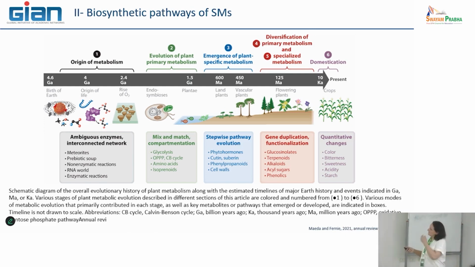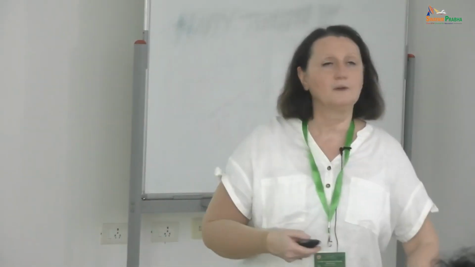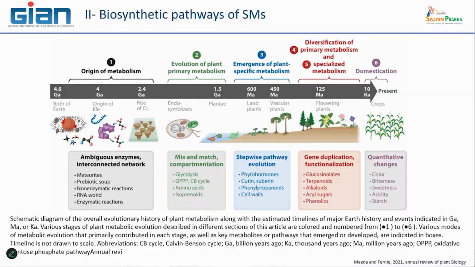On this scale, what is interesting is this event that was very important to create the kingdom of plants, what we call the endosymbiosis of a prokaryote, in particular a cyanobacteria, that was integrated in a eukaryotic cell, in order to create the first cells able to do photosynthesis.